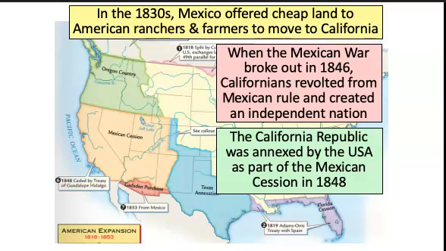But the total population of California is still fairly small. This will change the next year. There's a rancher just outside the city of San Francisco. His name is John Sutter. And Sutter decides to expand the water drainage area around his mill that he needed to be able to grind the grain to feed his cattle in the region. When workers are expanding that drainage system, they discover gold.